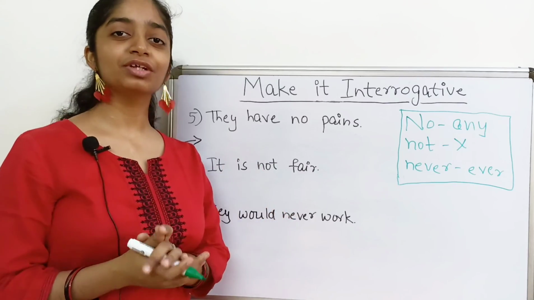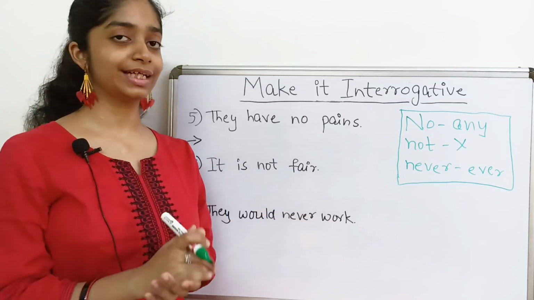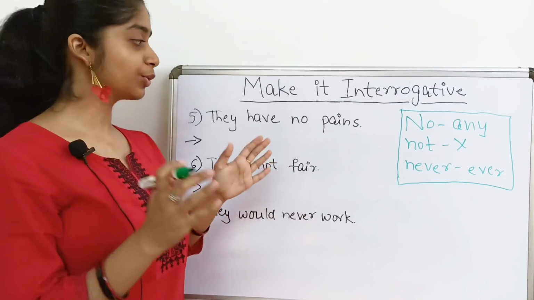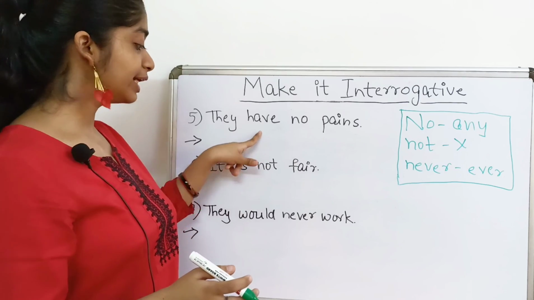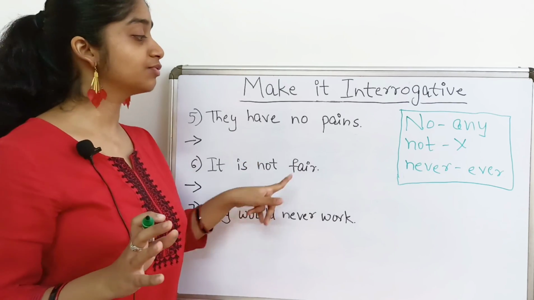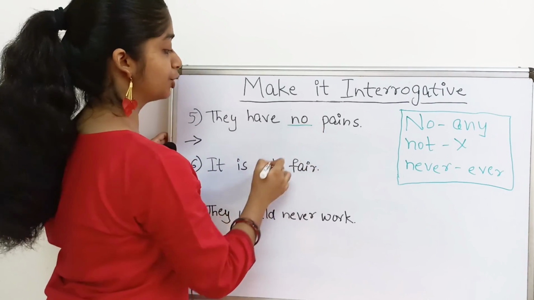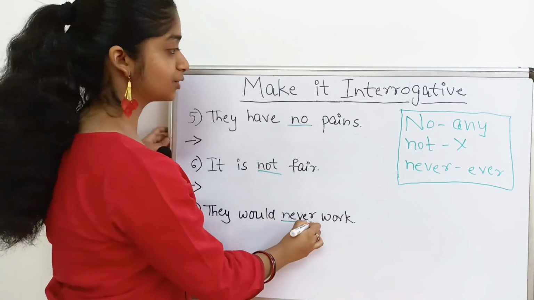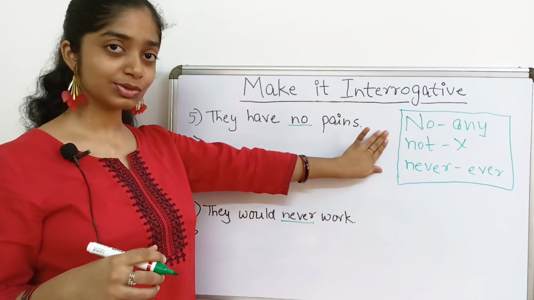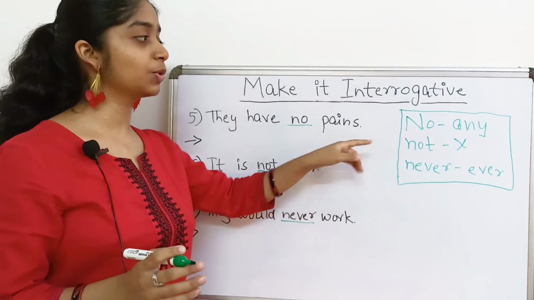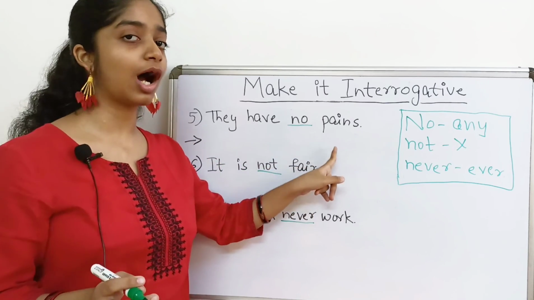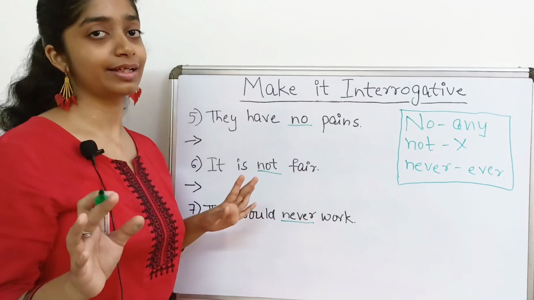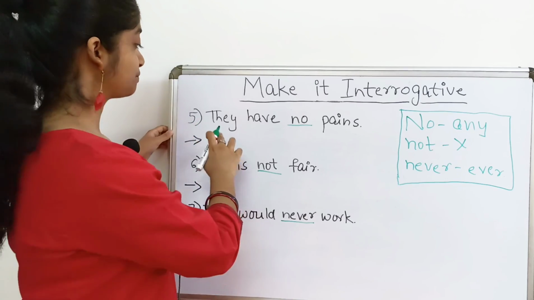So till now we have only covered the positive sentences. Now we will have a look at the negative ones. In all these three sentences we have the negative word no, not and never. Okay, I told you this rule in the beginning of this video and we will apply this rule now in these three sentences. Let's start.